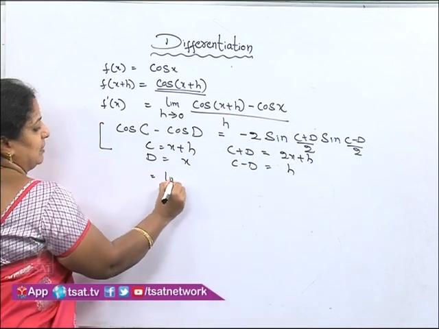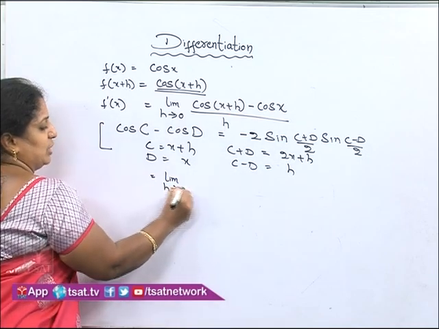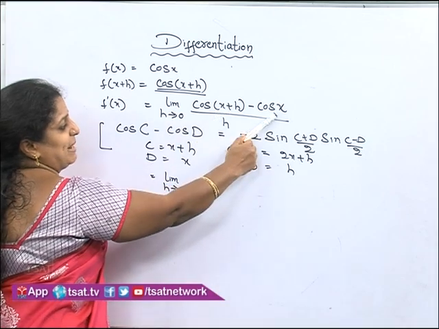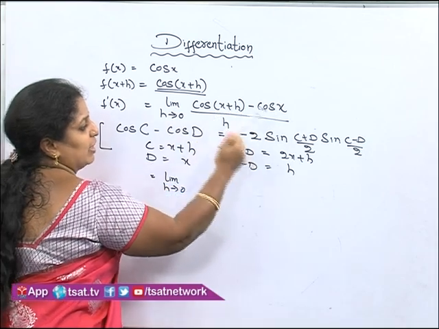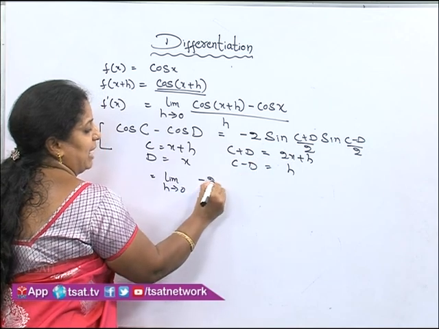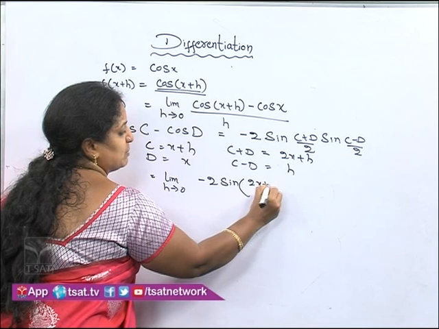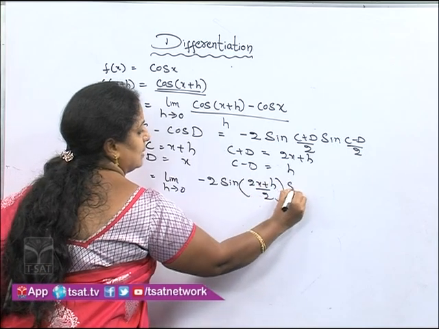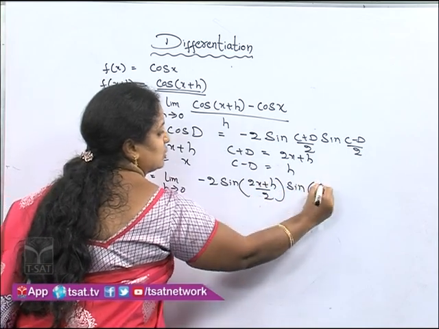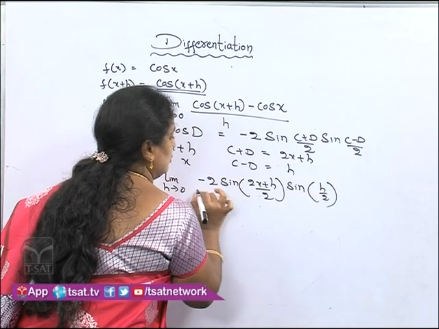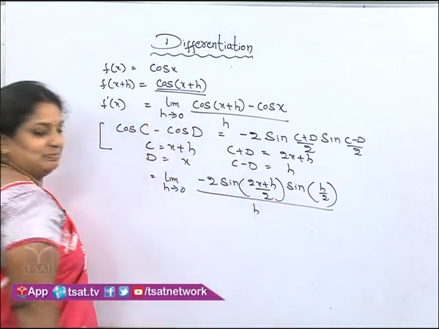It will become limit h tends to 0 of cos c minus cos d. Instead of this, we are going to apply the formula minus 2 sin (c plus d)/2, that is (2x plus h)/2, sin (c minus d)/2, that is h by 2, divided by h.